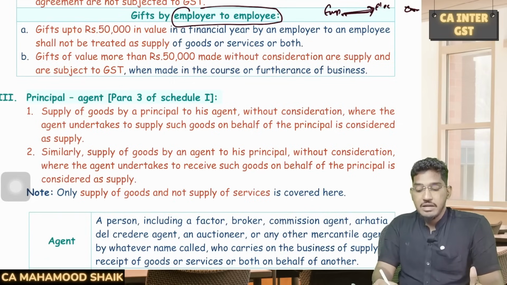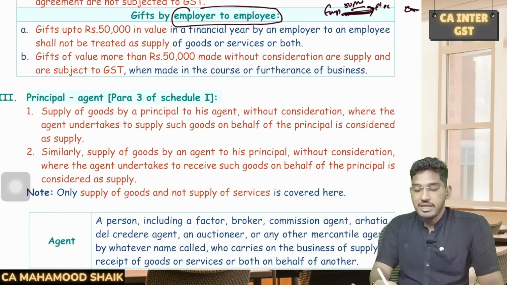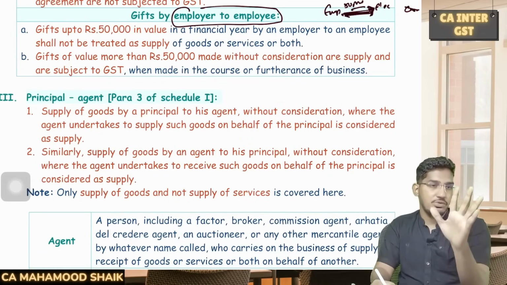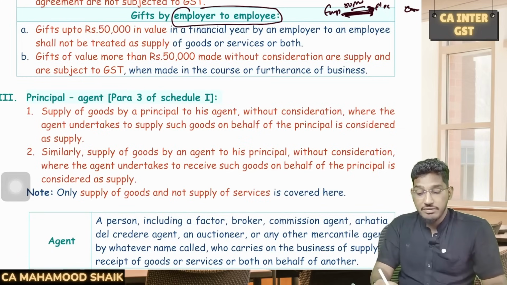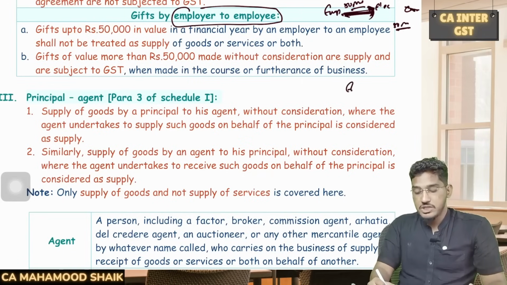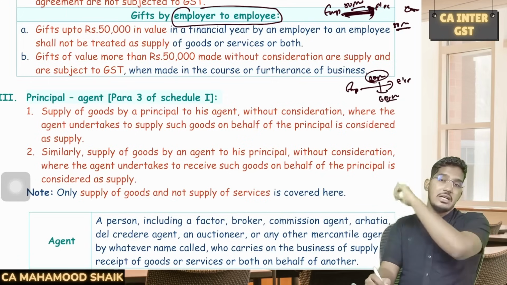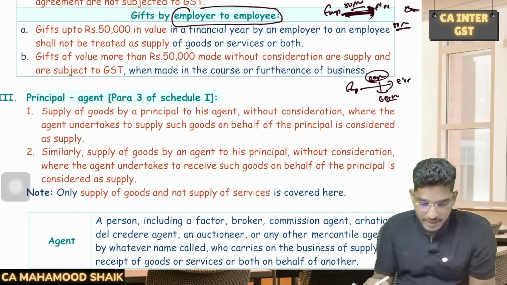But they have given an exception. If the value of the gift given by the employer to the employee is up to 50,000 rupees per employee per year, for one employee, if the employer is giving a gift of only up to 50,000 rupees, then it will not be deemed as supply. However, if the employer has given a gift of more than 50,000 rupees to the employee, then the entire gift value will be deemed as supply. Say for example, an employer is giving an iPhone as a gift to his employee, which is 60,000 rupees. Will it be deemed as supply? Yes. Of what value? The entire 60,000 rupees, not just the excess over 50,000. The entire value of the gift will be treated as supply.